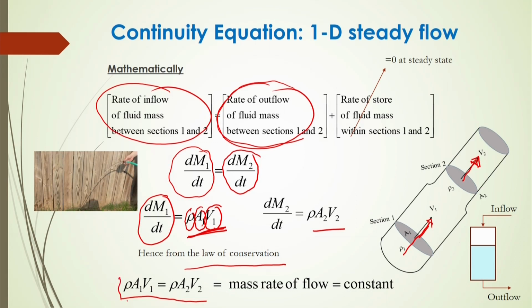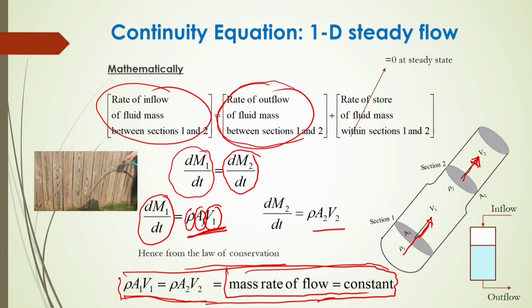This is called the mass rate of flow, and it will be constant. So, as per the continuity equation, the rate of inflow of fluid mass will always be the same as the outflow rate of fluid mass. So, the mass rate of flow will be constant. This is the mass conservation equation, and it is called the continuity equation.